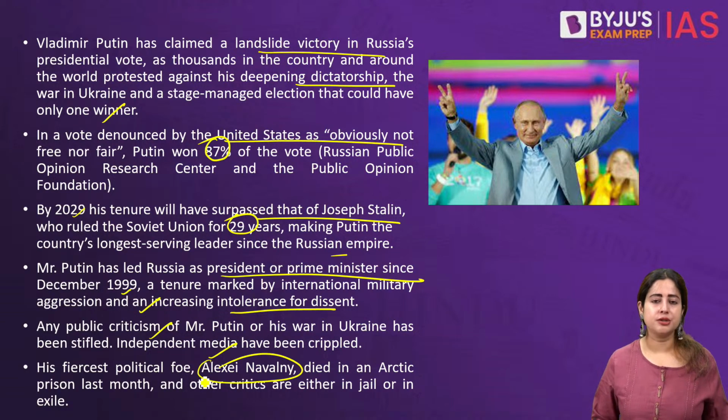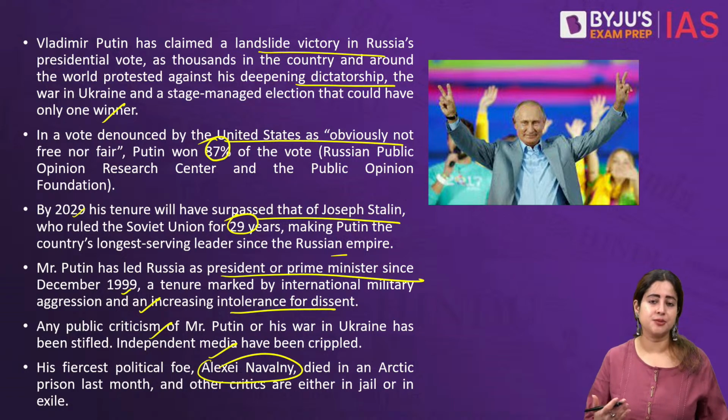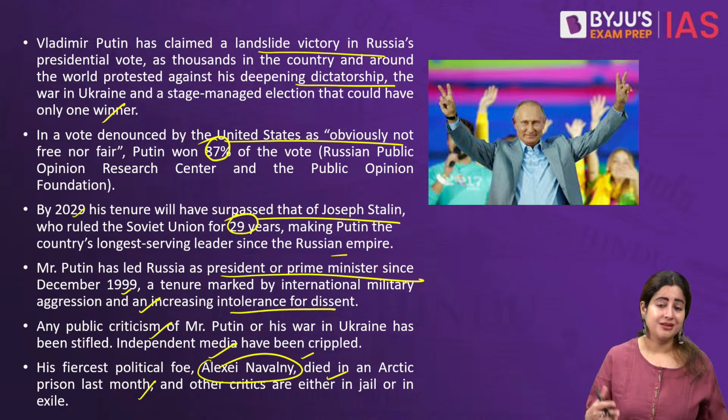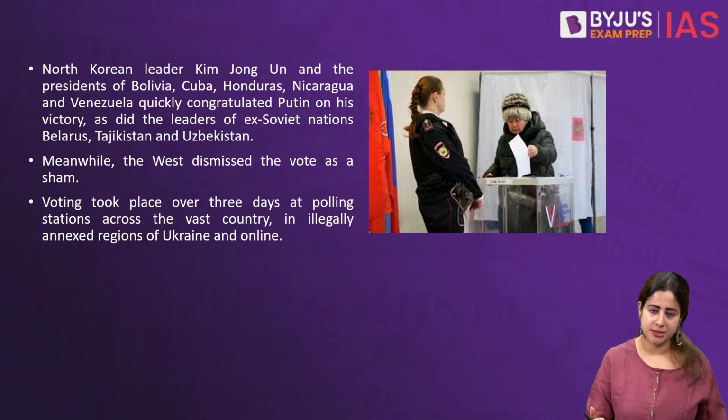Now, the article also highlights the retaliation and the reaction that has been coming from the wife, or the widow rather, of Alexei Navalny, a key opponent, a critic, and one of the most vocal critics of Putin's administration, who was locked up in a remote prison in the Arctic until recently when he died in exile. It is being called out and out a murder. So today, many people also in retaliation wrote his name on the ballot papers. They flew them. They were holding protest marches. But to no avail. So these people's voices were not heard.